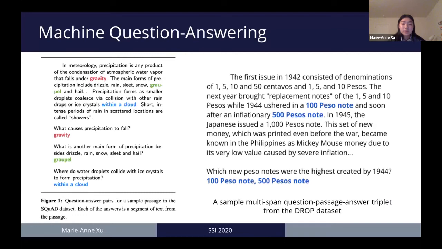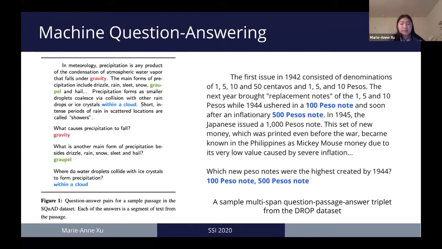In this project, we are working with extractive closed-domain question answering, a subfield of machine reading comprehension. In this subdomain, a machine must answer a question by extracting the answer as the span of a given passage. For this project specifically, we are looking at questions with multiple answers, or multi-span question answering in particular.